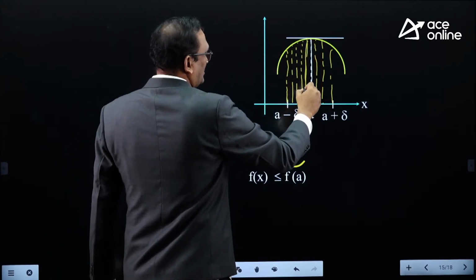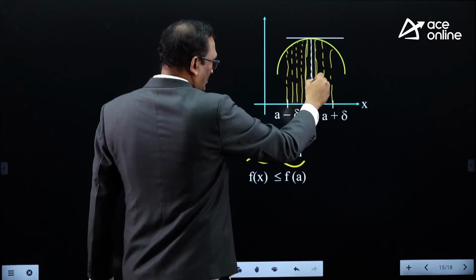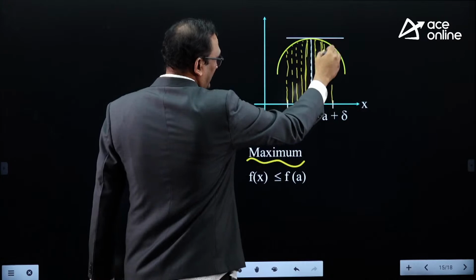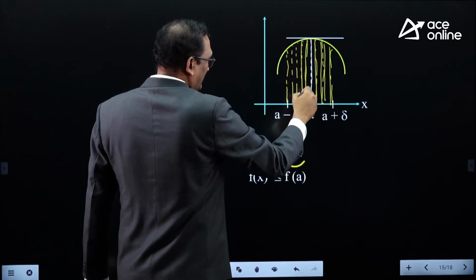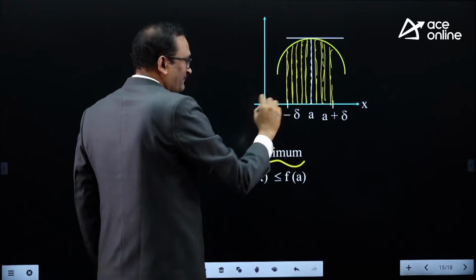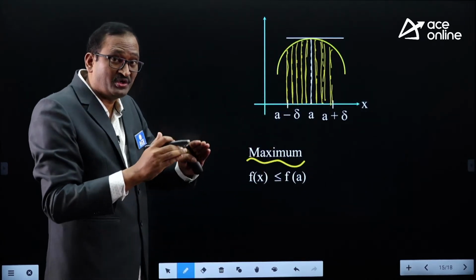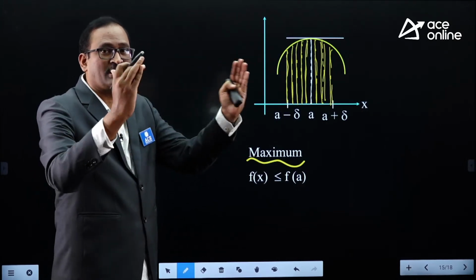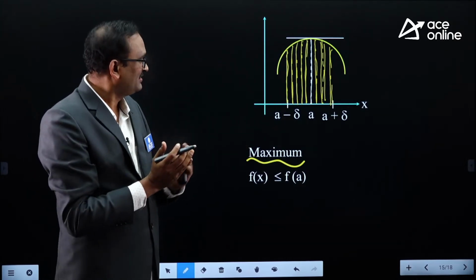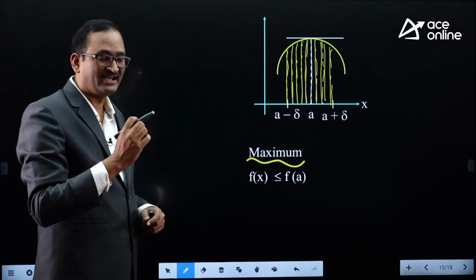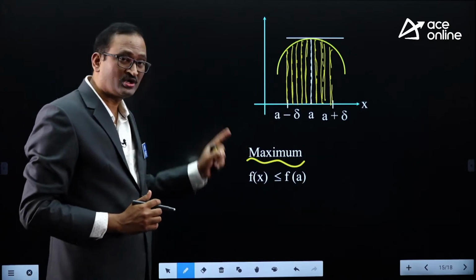These yellow lines are f of x values in the neighborhood of A. So f of x is less than or equal to f of A throughout the interval A minus delta to A plus delta, then f of x has a local maximum.